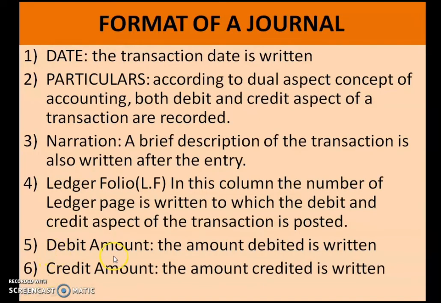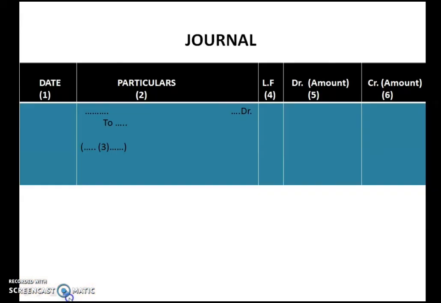Next is the debit amount and credit amount. The amount debited is written in the debit amount column, and the amount credited is written in the credit amount column. On this side you write the debit amount, and down over here on the 'To' side, which is for credit, in front of the credit amount you write the amount. So this is the format for journal entry.